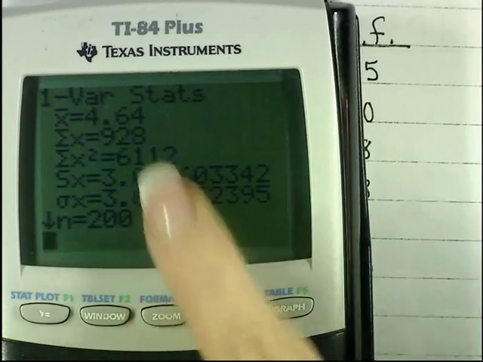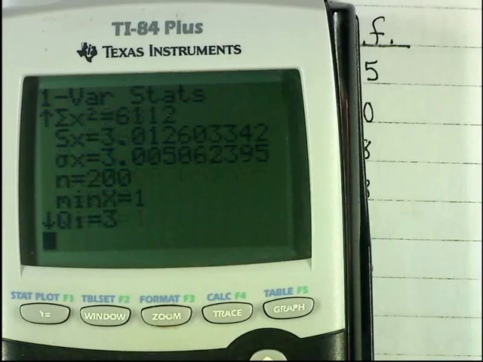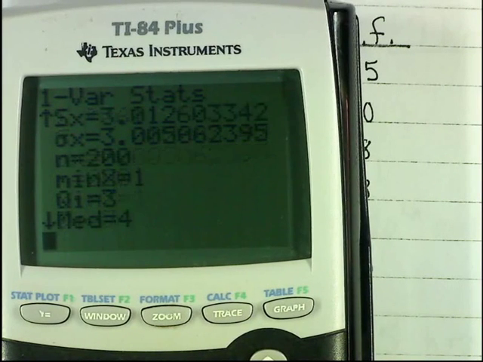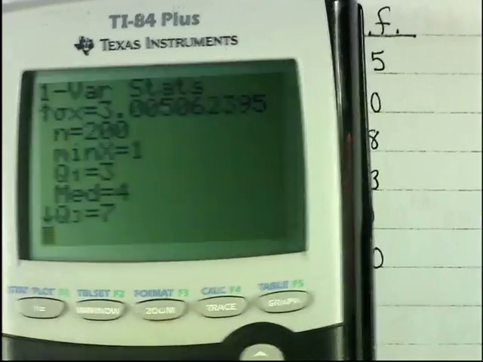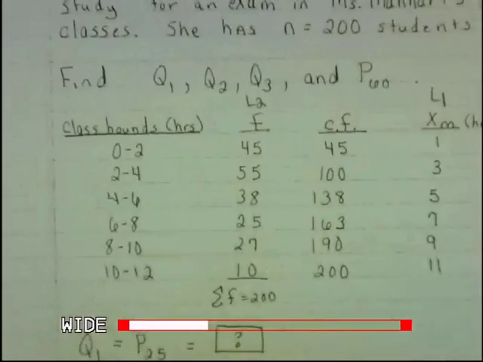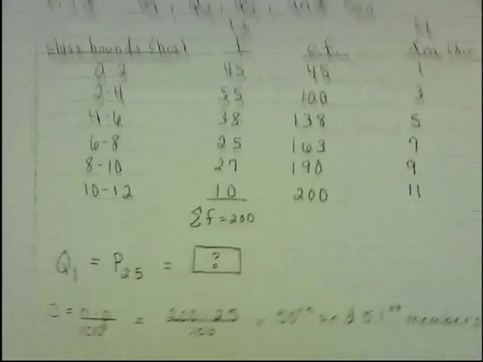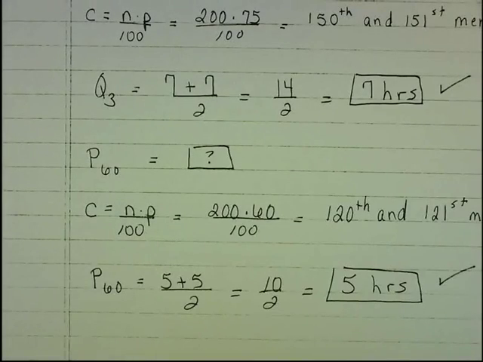And you can see the mean and the standard deviation, but here's Q1 is 3, 25th percentile. Median is 50th percentile, or Q2, which is 4. And then Q3 is the 75th percentile, or the third quartile, which is 7. And those are the values that we found by hand using the locator formula. But it will not give you the 60th percentile, so you have to use the locator formula and the cumulative frequency formula if you want to find the 60th percentile for that. So Q1 is 3, Q2 is 4, and Q3 is 7.